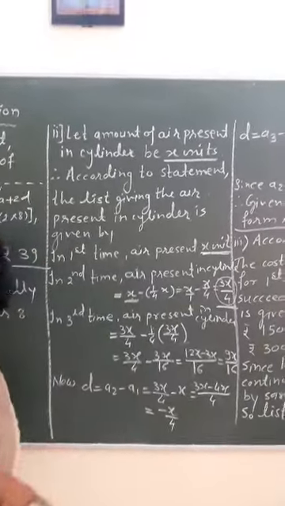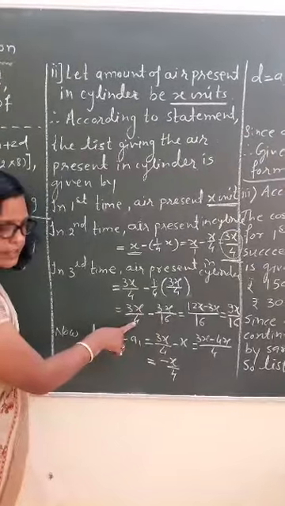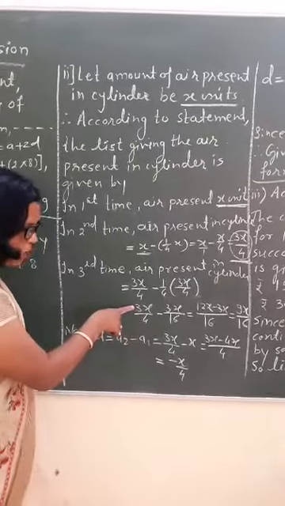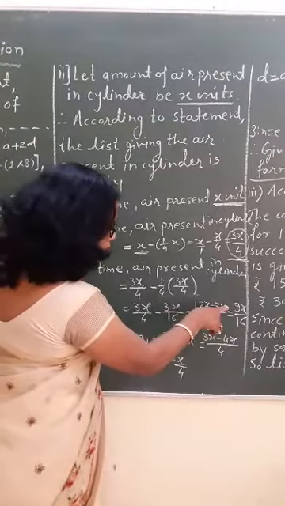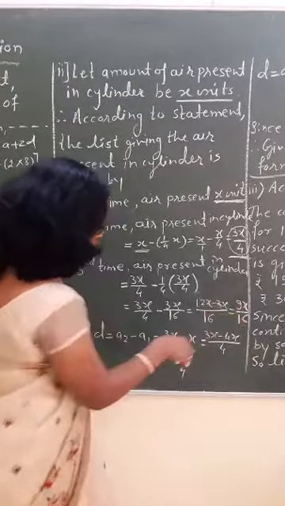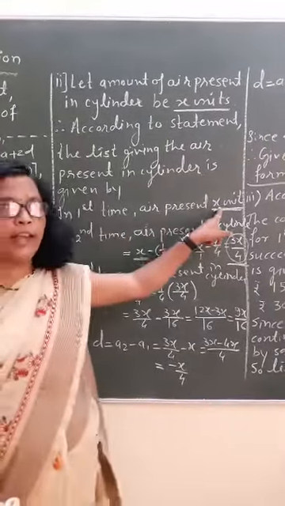4 and 16, the LCM is 16. Now what we will do? Here we have to make it 16, so we have to multiply the denominator by 4. So obviously the numerator also we will multiply by 4. 4 into 3x is 12x. 12x minus 3x is 9x, upon 16, which is equal to 9x by 16. Now, first time how much air is present? x units.